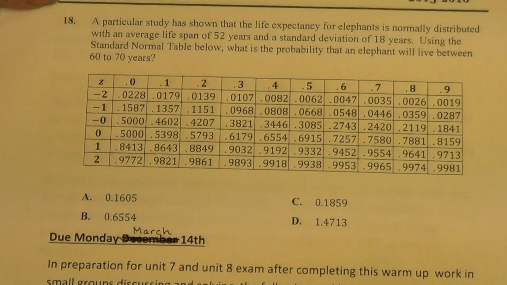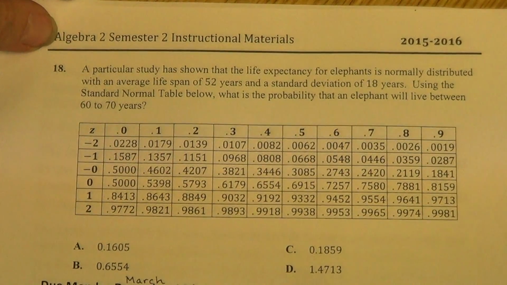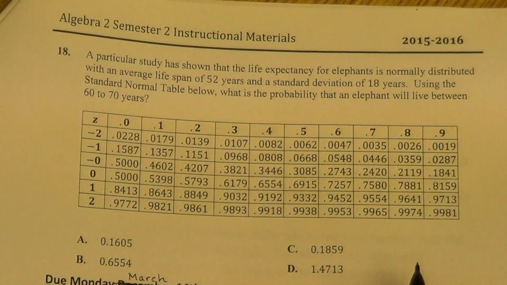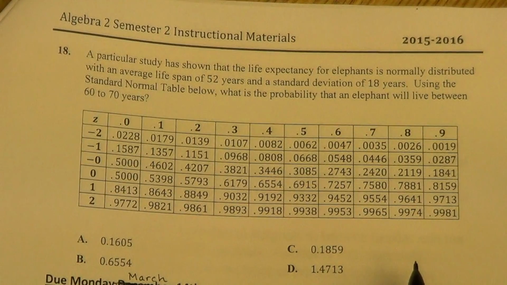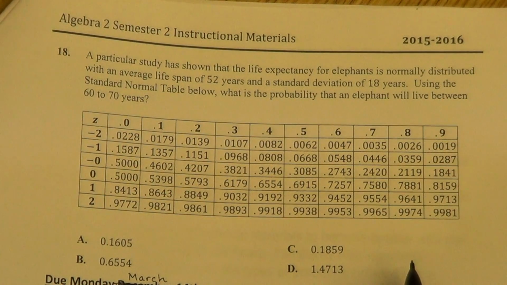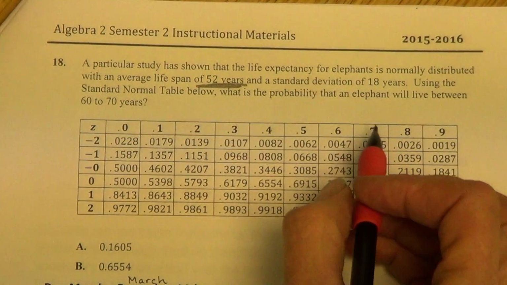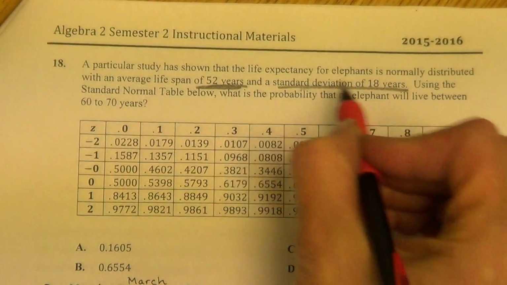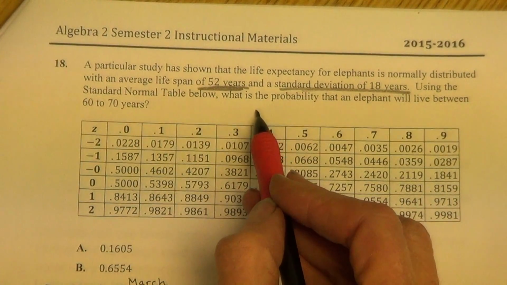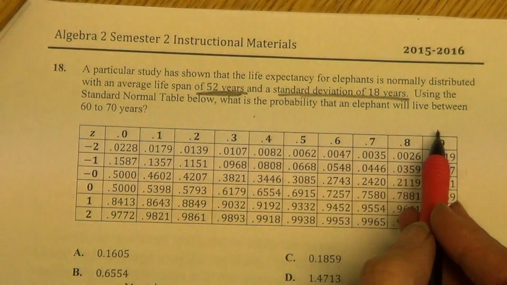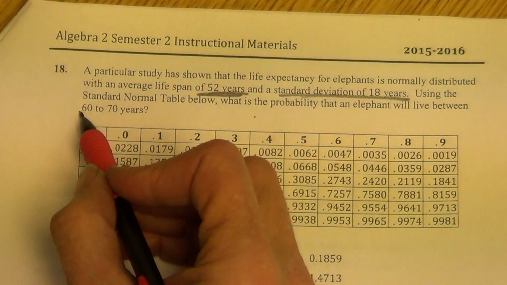Z-scores. Yay, our last one. On the Z-scores, a particular study has shown the life expectancy of elephants is normally distributed with an average lifespan of 52 years. You need to underline that. Show me that you notice that. Standard deviation of 18. Using the standard table below, what is the probability that an elephant will live between 60